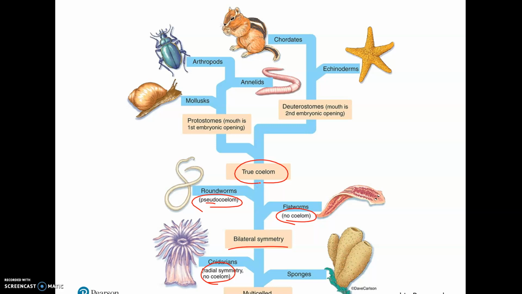And then all the ones with the coelom, they have those three tissue layers, and they either have protostome development, which is where the mouth develops first, or deuterostome, which is where, remember, the anus actually develops first and the mouth develops second. And you'll see that the echinoderms and chordates, or vertebrates, us, we are actually deuterostomes. Whereas all these other groups, the mollusks, annelids, and arthropods, are the protostomes.